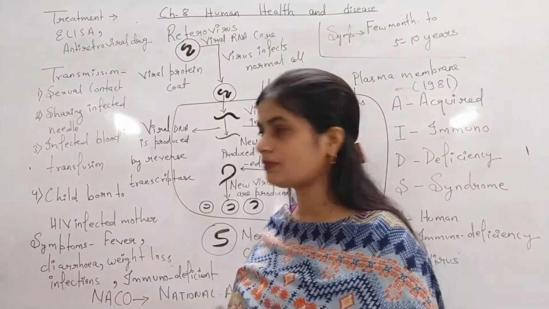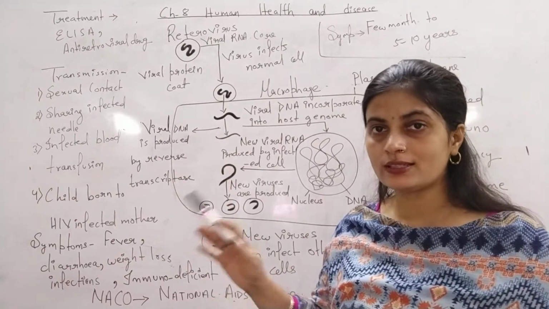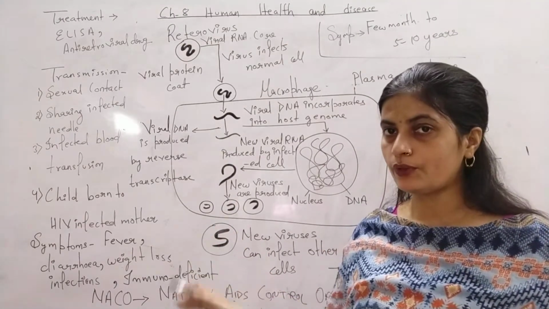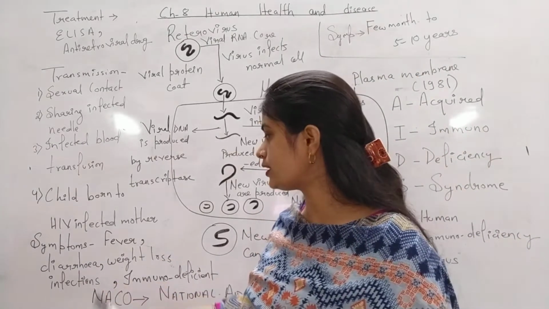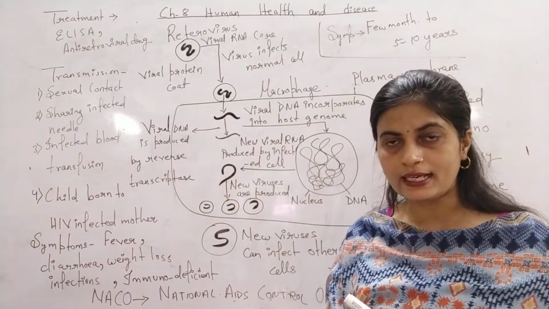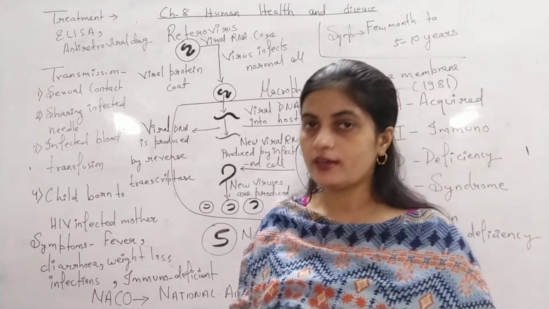I am just telling you these symptoms are common for other diseases also. So all the diseases are not the indication of AIDS disease, but AIDS are going to have these symptoms. Fever, diarrhea, weight loss, infection, the person's immunity will decline, which is going to make that person more prone to any kind of disease.